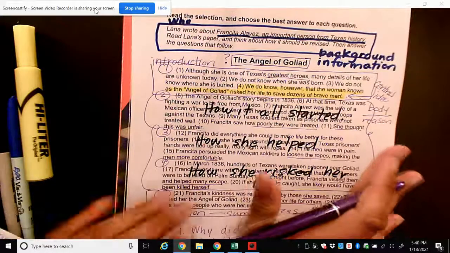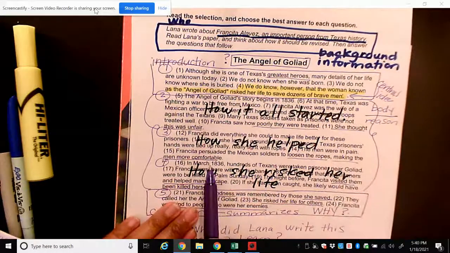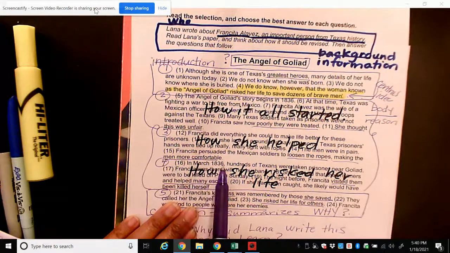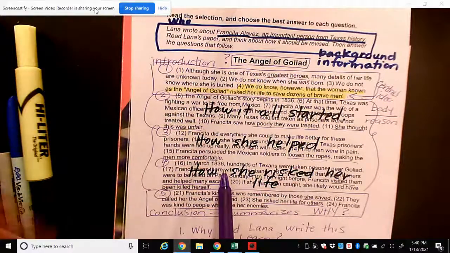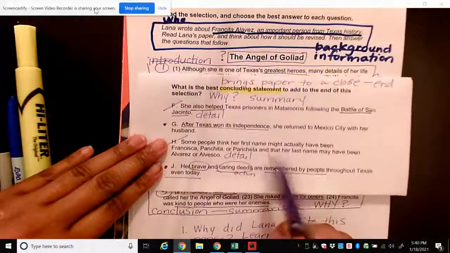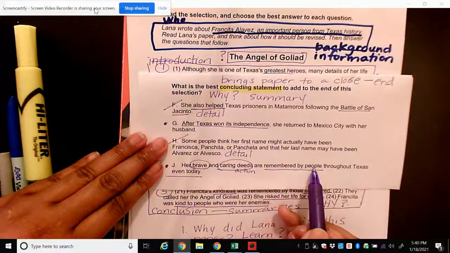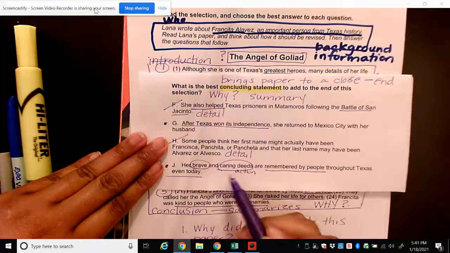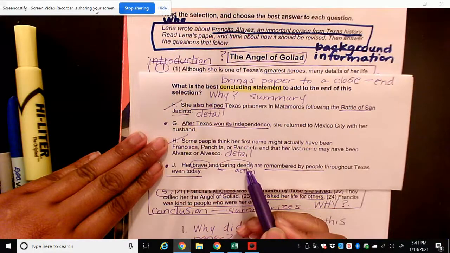And if we go back to the article that Lena wrote, we see that this happened in March 1836. So that's nearly 200 years ago. So here it is, 2021, and we still are talking about Francita Alvarez, which means we remember her still to this day because of her bravery and her caring actions or her caring deeds, right?